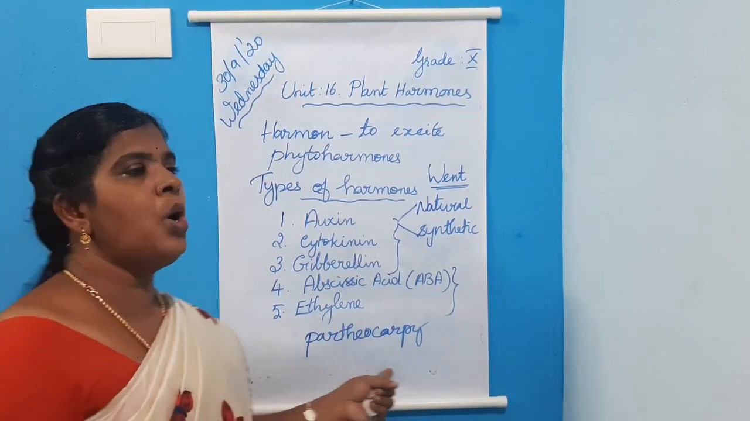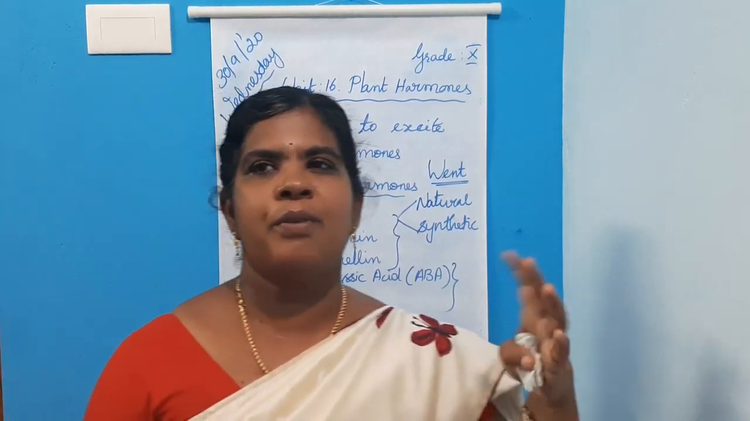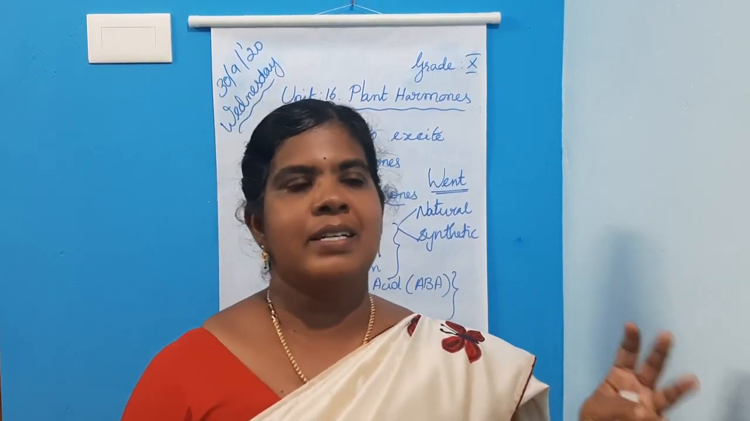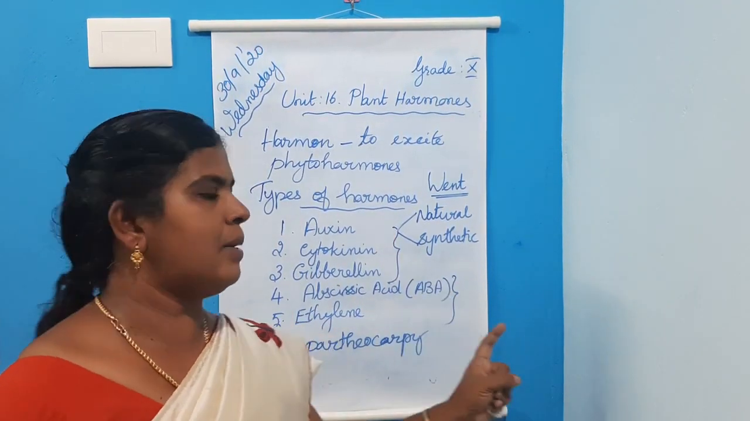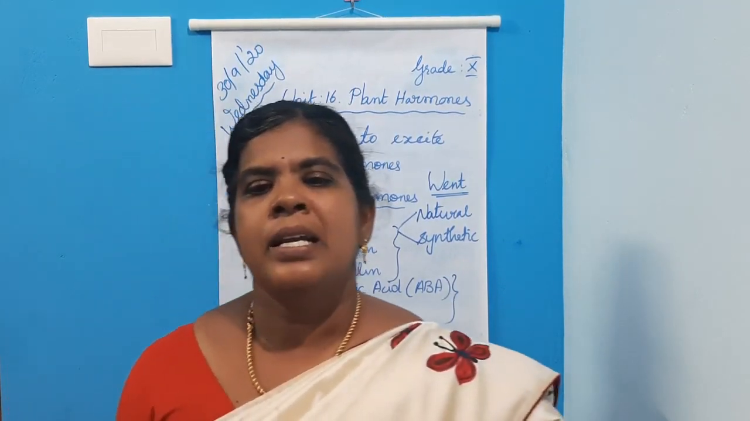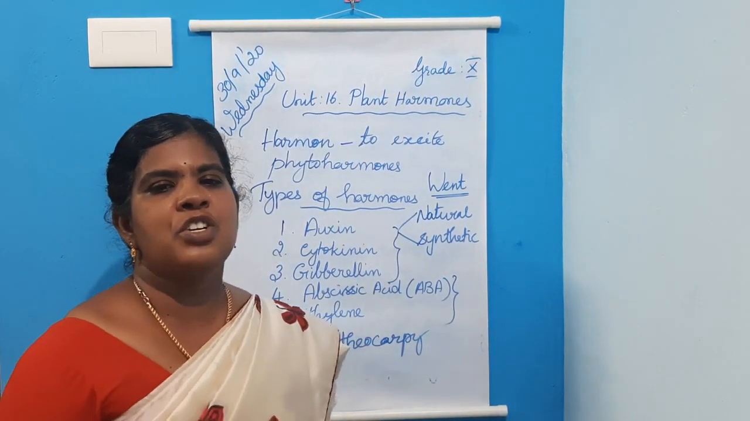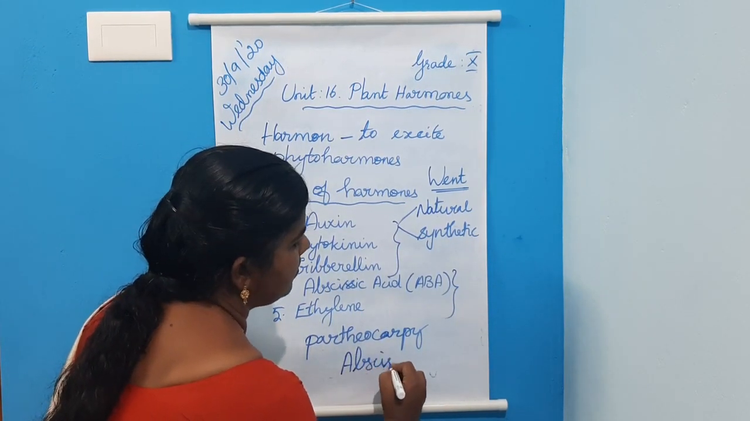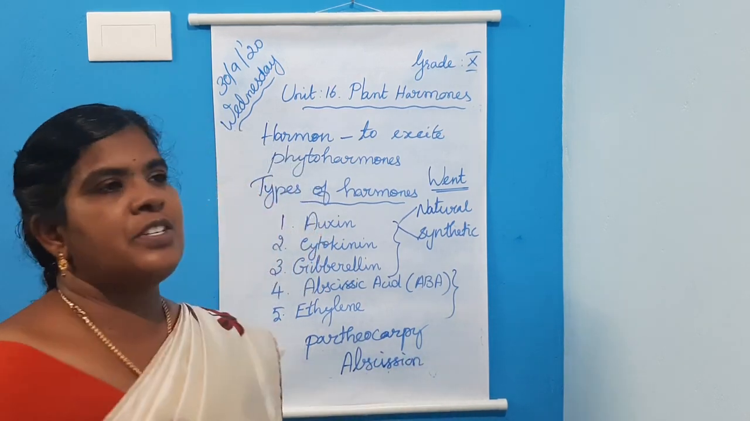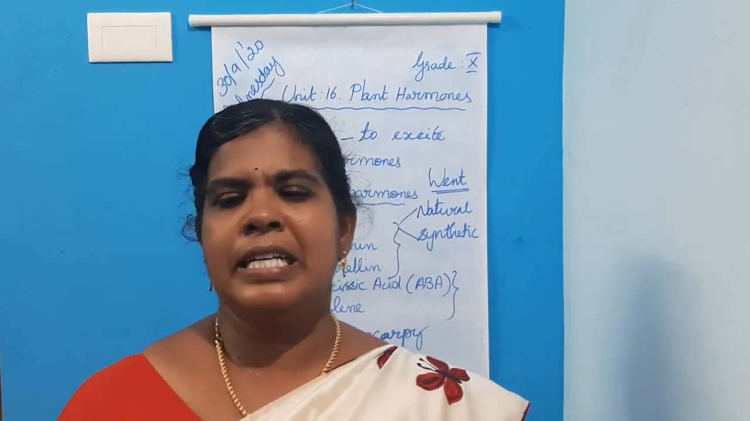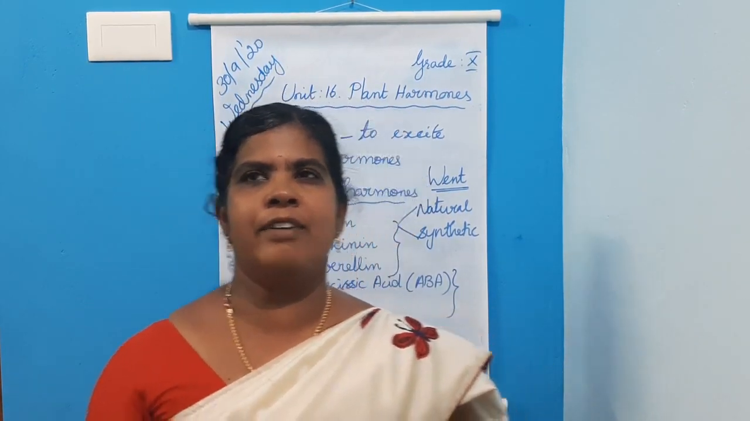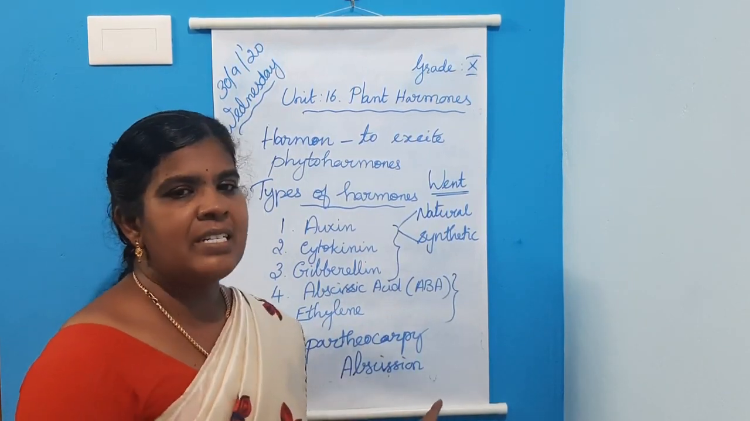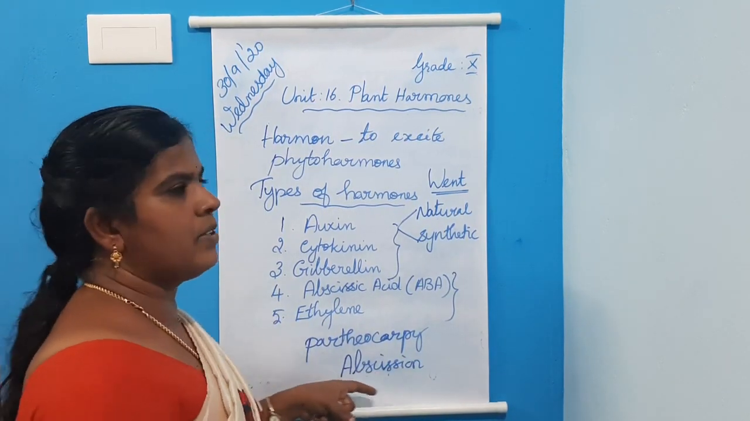So seedless fruits formed by the application of auxin are called parthenocarpic fruits. The process is parthenocarpy. Now, auxin prevents the formation of abscission layer. Auxin prevents abscission. Abscission means the detachment of plant parts such as leaf, fruit, branches, etc. These are the physiological effects of auxin.